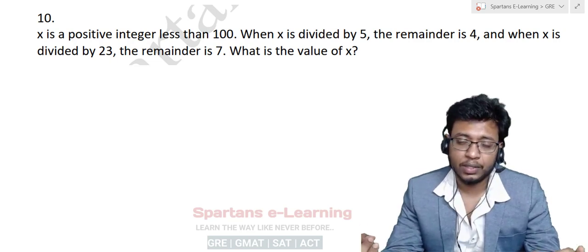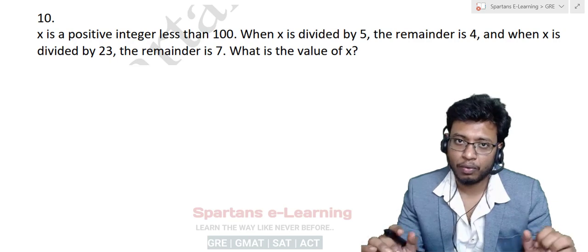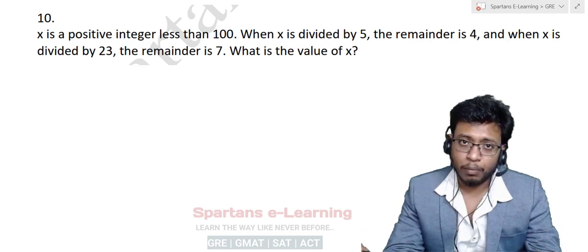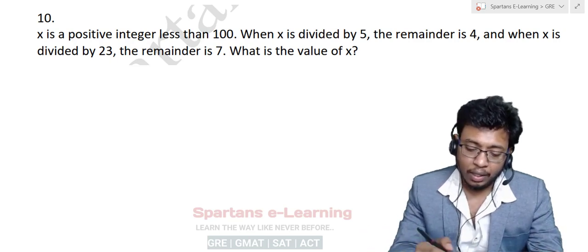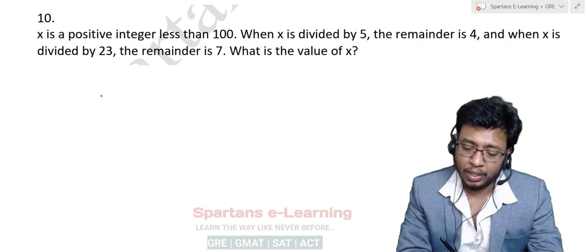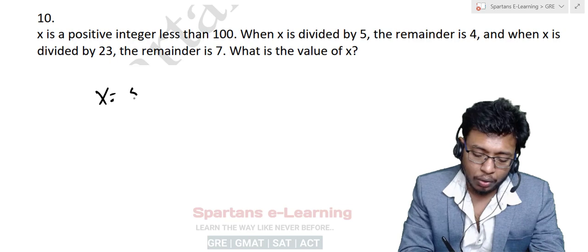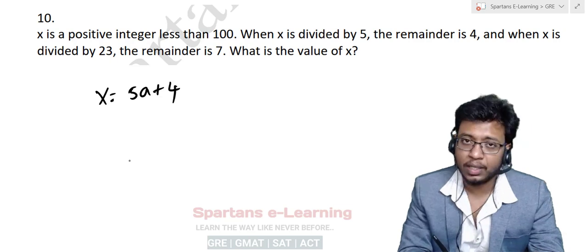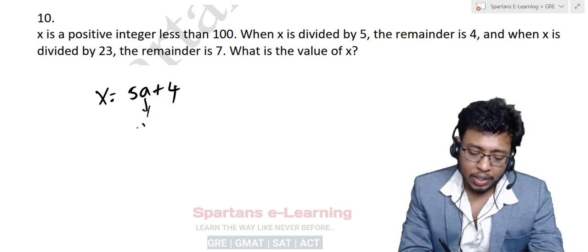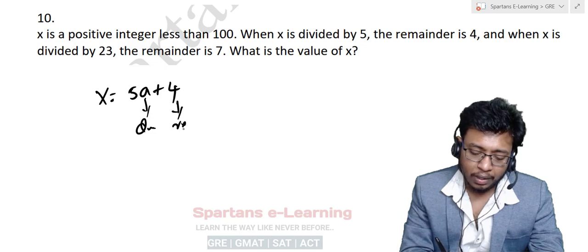Now see here, this is a very important concept and a very conceptual question. X is a positive integer less than 100. When x is divided by 5, the remainder is 4. So you can write x is equal to 5a plus 4. Understand? A is nothing but the quotient here. This is the remainder here.